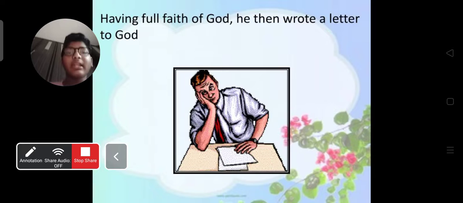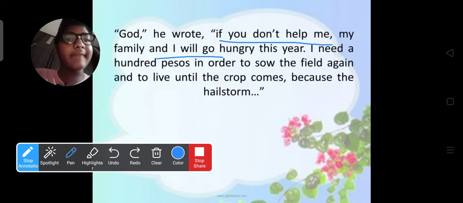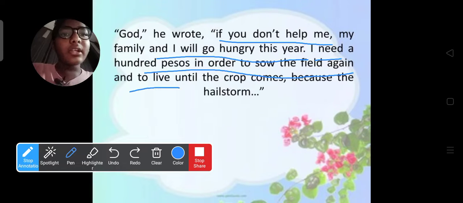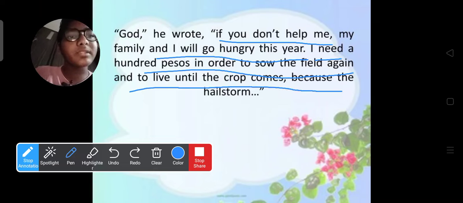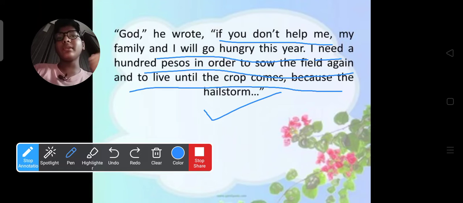Why did he write a letter to God? Let's see. He wrote in this way: God, if you don't help me, my family and I will go hungry this year. I need 100 pesos in order to sow the field again and to live until the crop comes, because the hailstorm destroyed the crop totally.